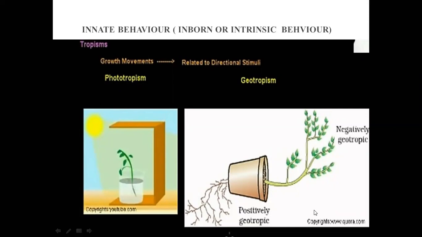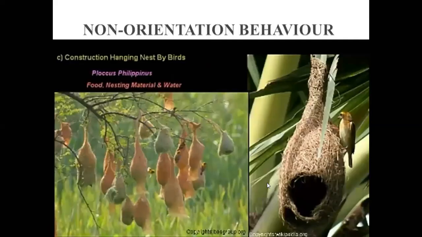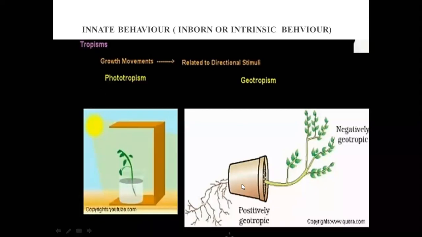But here you can see that this is a plant, and here is geotropism. Geo means earth. Tropism means growth movement towards the earth. Here you can see the roots of the plants are growing towards the earth, and these leaves are going away from the earth.